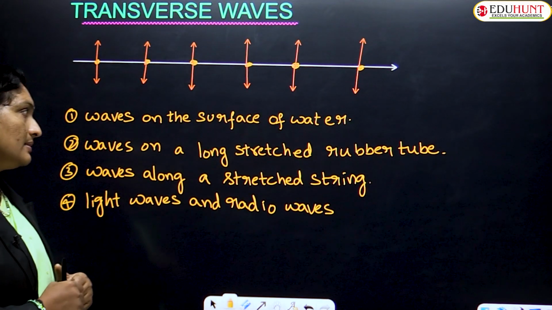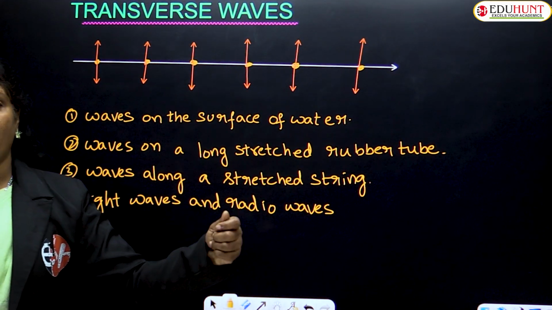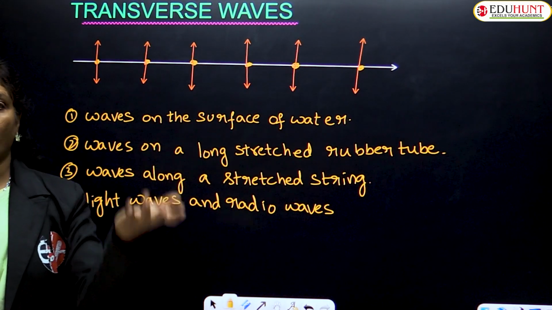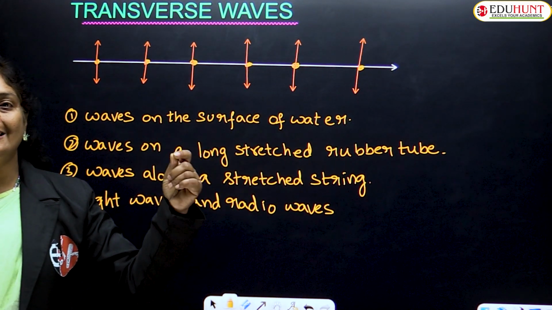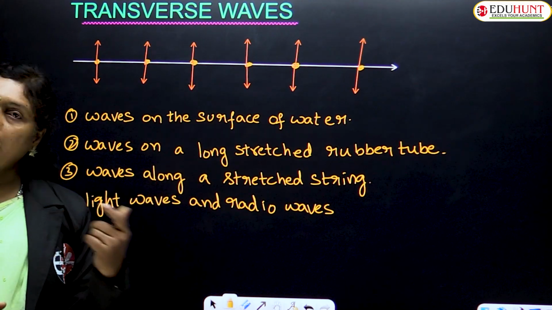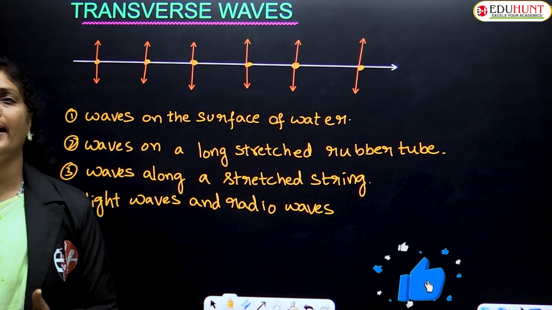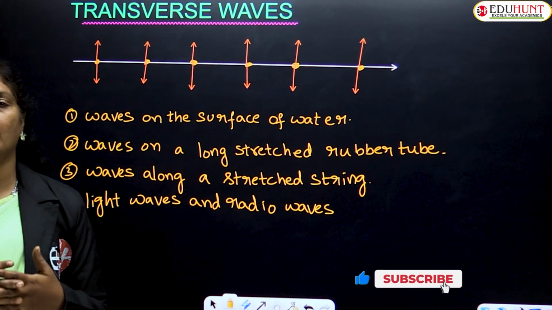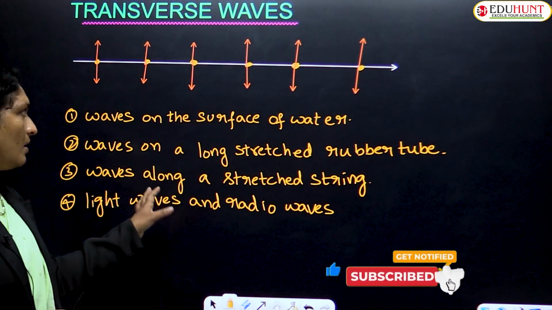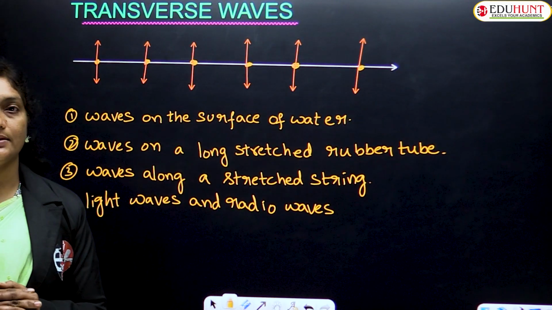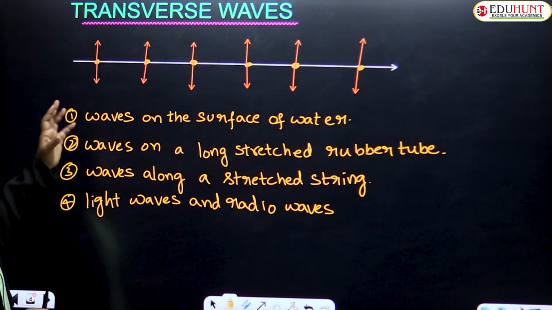Not only that, children. Waves produced in a stretched rubber band, the up and down motion if you observe, or whenever a wave is produced in the case of a stretched string or a rubber band, transverse waves are produced. All the electromagnetic waves like light waves, radio waves, microwaves, x-rays, whatever you consider, also come under transverse waves. So that means all the particles of the medium vibrate up and down.